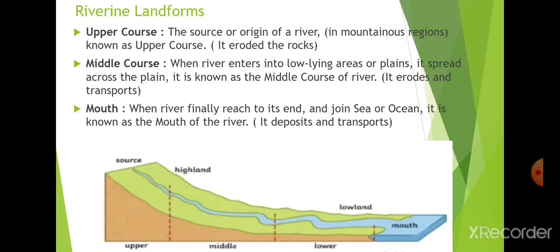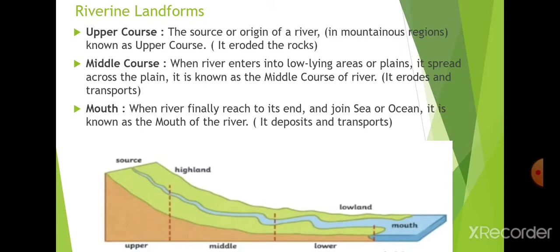So what are the things brought by the rivers? They are known as sediments. The things brought by the rivers are known as sediment. Sediments are in the form of small pebbles and small rocks.